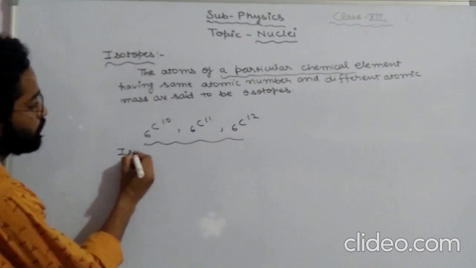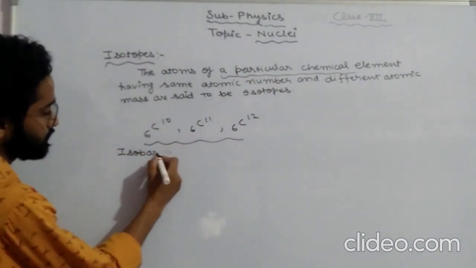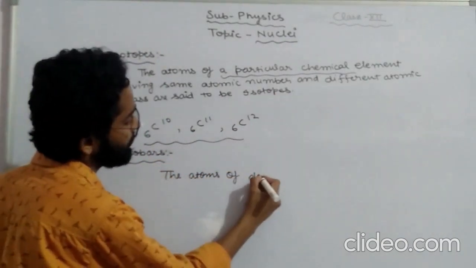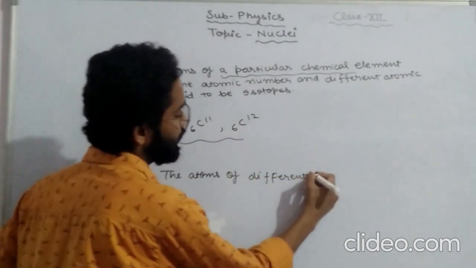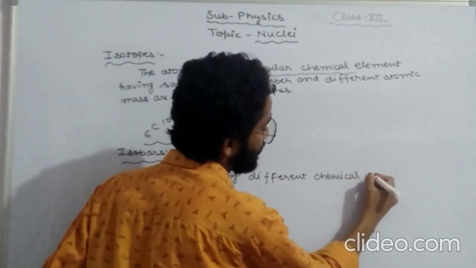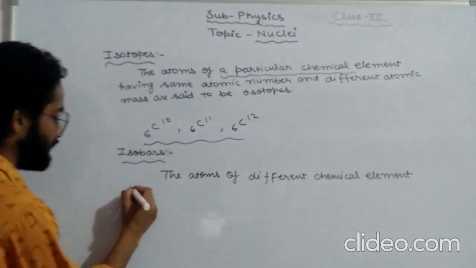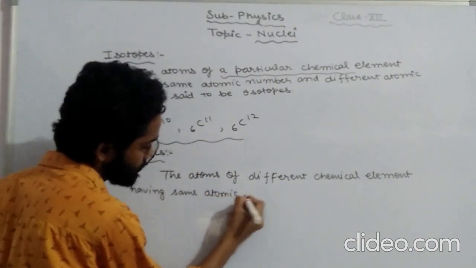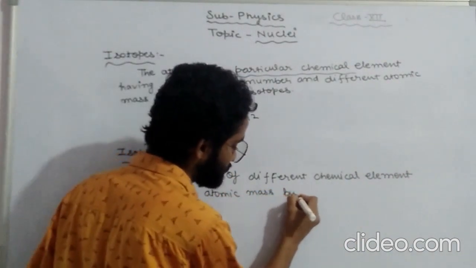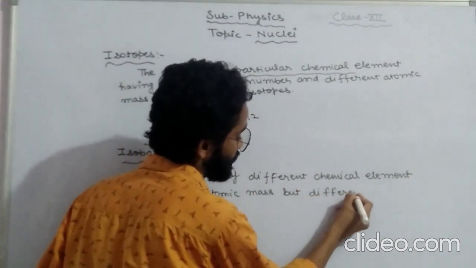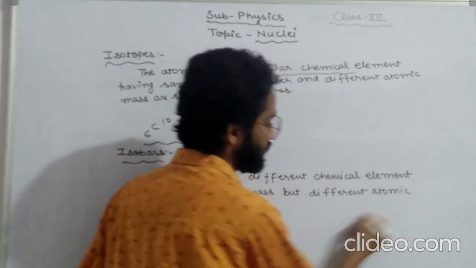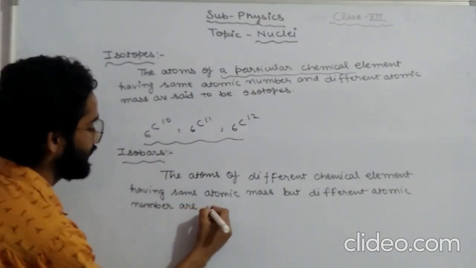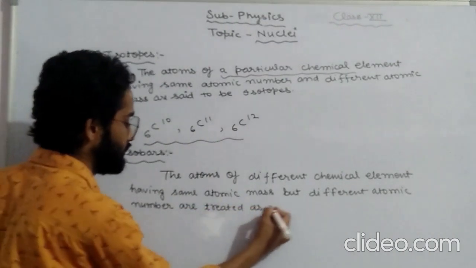Now let us proceed to the isobars. What are the isobars? Isobars are the atoms of different, remember this point, of different chemical elements having the same atomic mass but different atomic number, are treated as isobars.